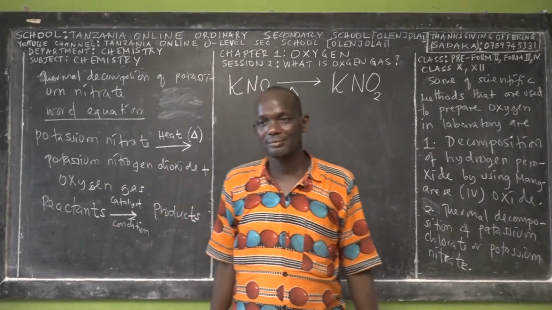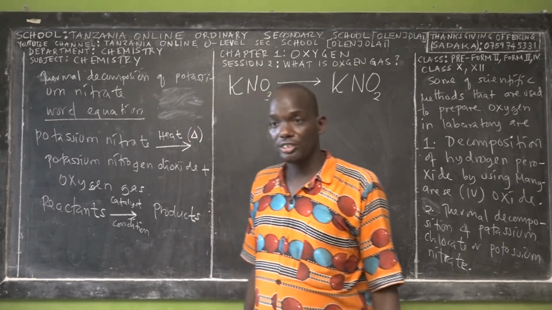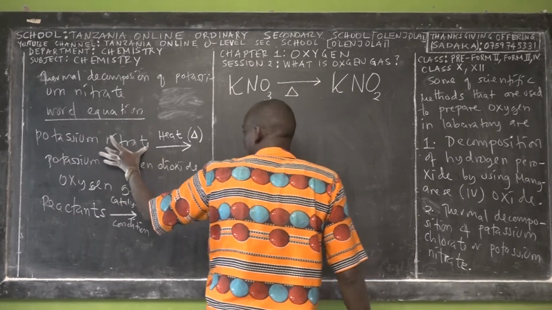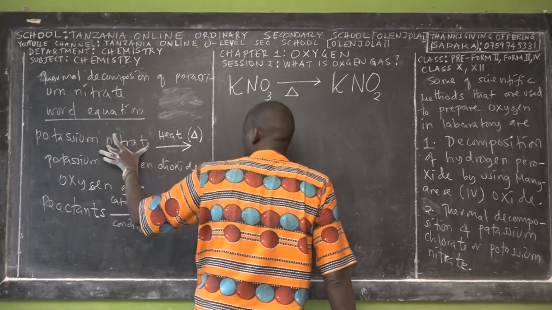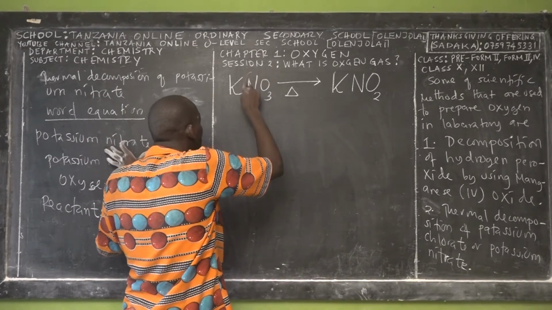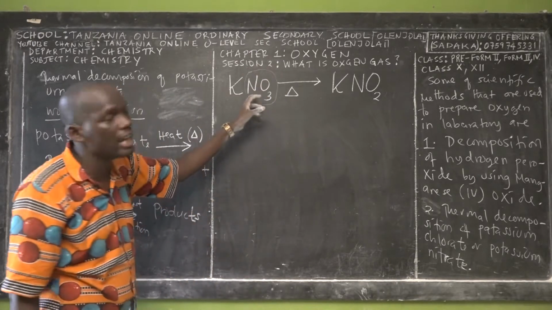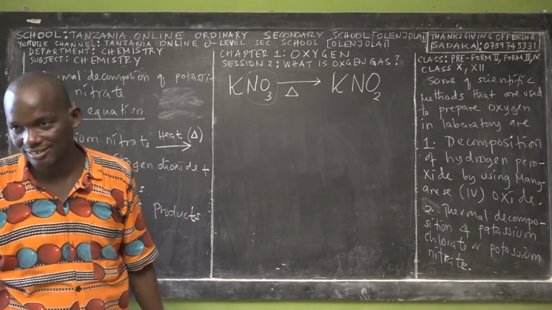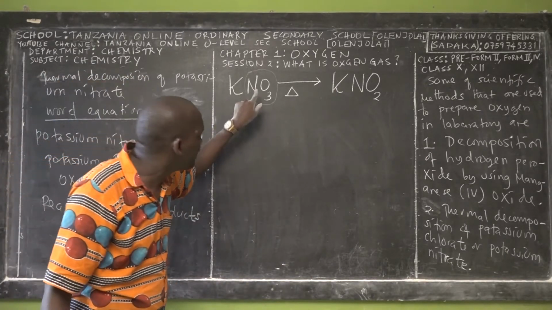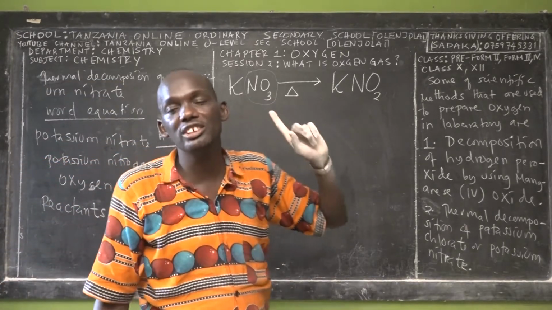What about potassium nitrate? Nitrate is the new term for form 2. When nitrogen combines with 3 atoms of oxygen, it forms a compound we call nitrate. So K stands for potassium, and then 1 nitrogen atom and 3 oxygen atoms form nitrate.